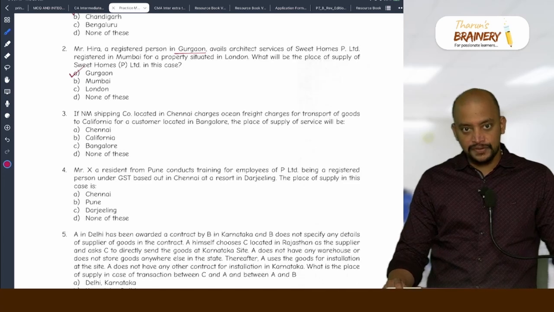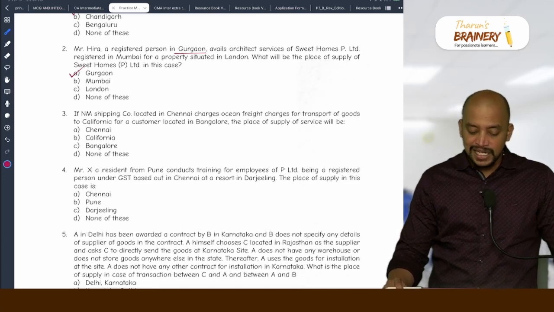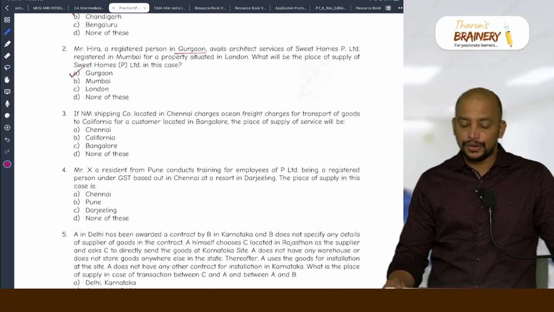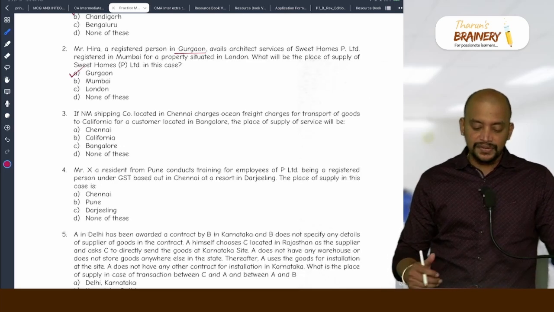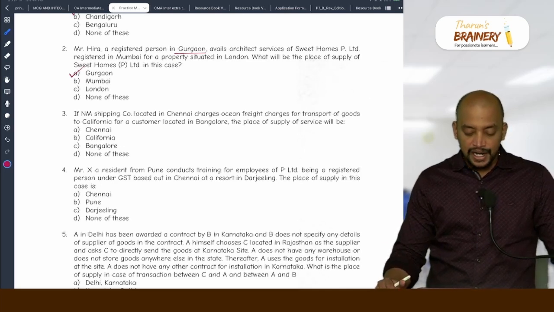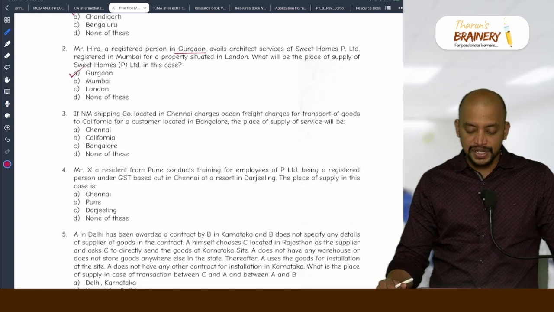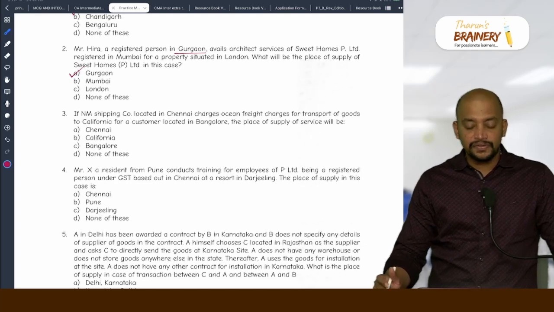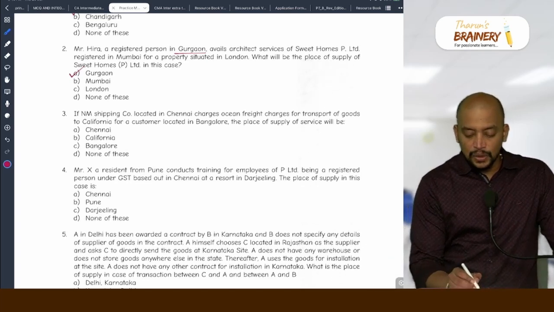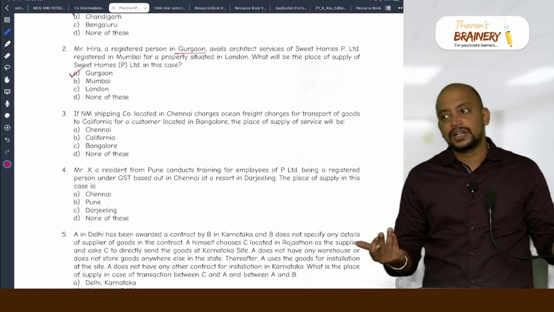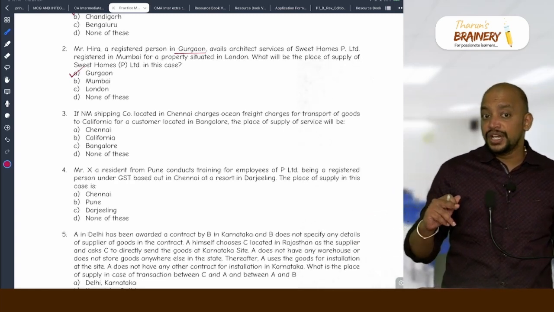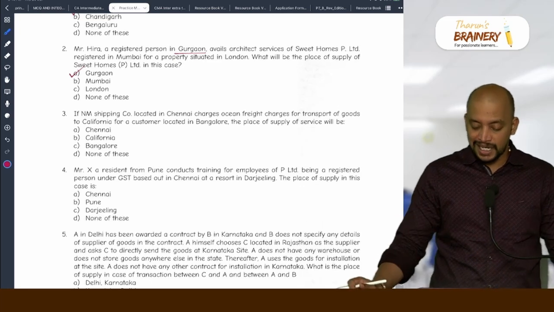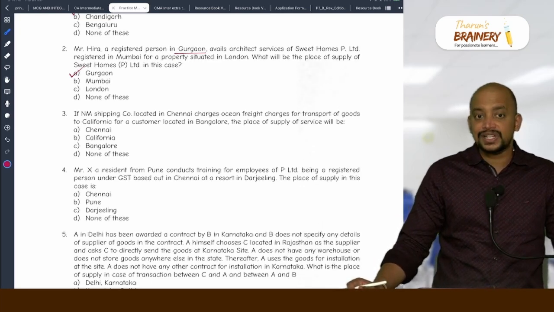B2B, location of recipient. B2C, starting point of the goods. So now in this case, we don't have the information related to whether it is B2B or B2C. For a customer located in Bengaluru, they did not tell as to B2B or B2C. So therefore we will take it as B2C. For B2C, what should be taken? Starting point of the goods.